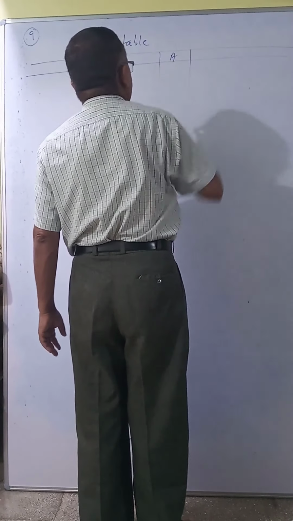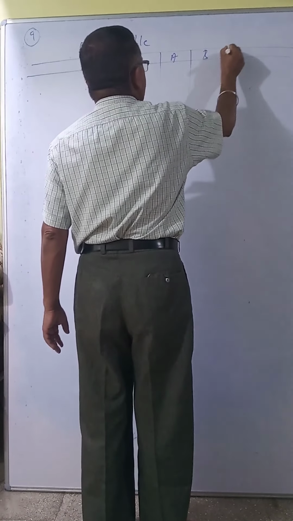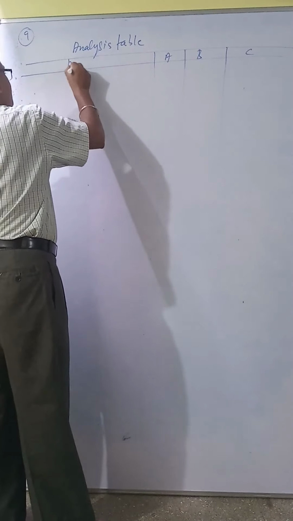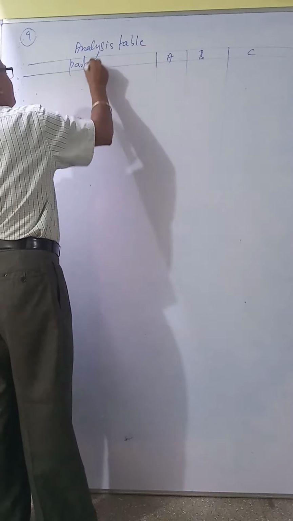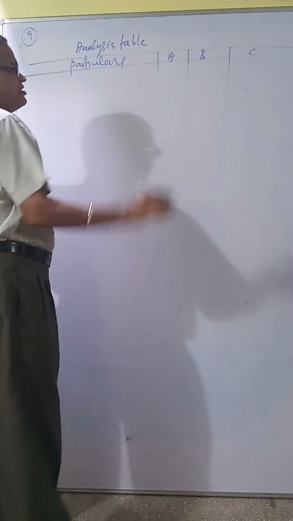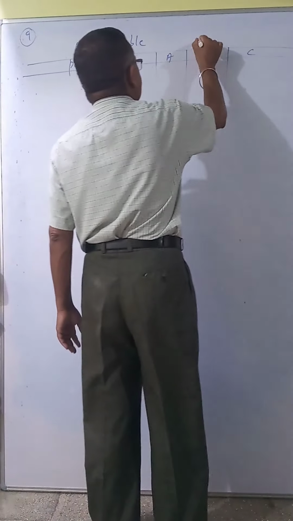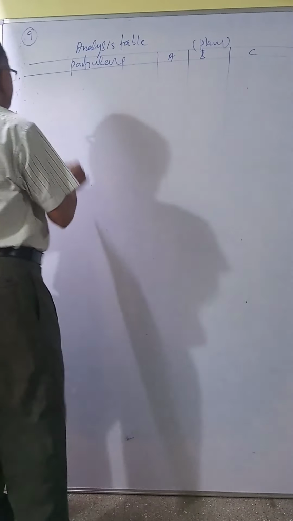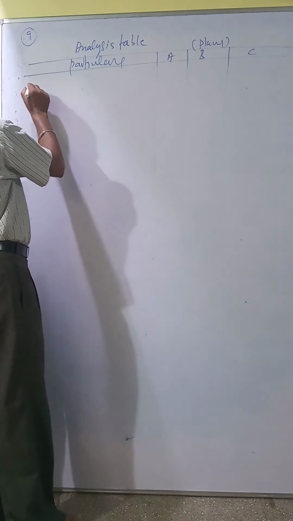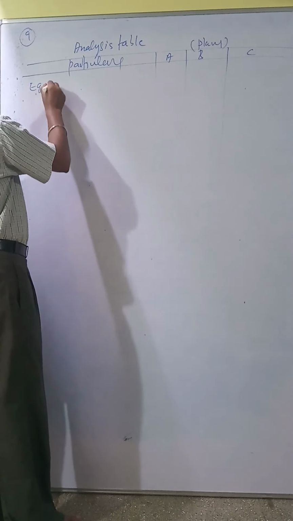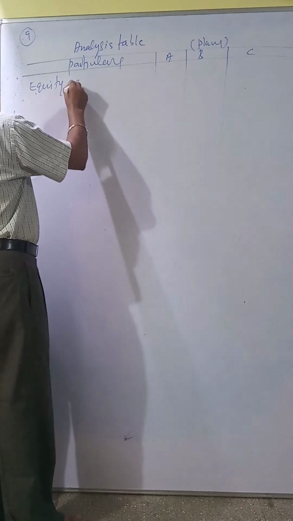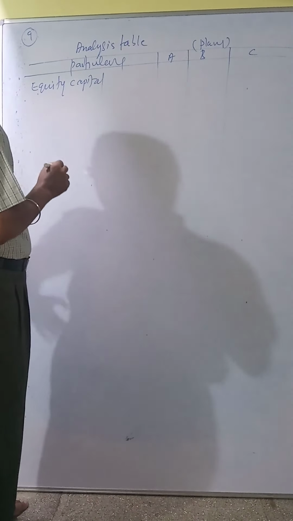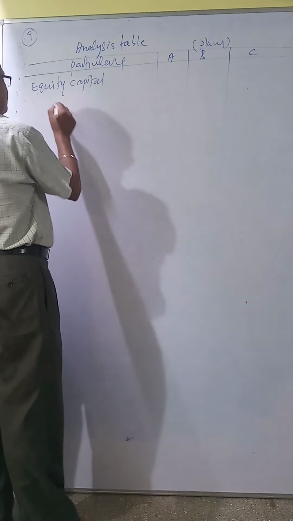A, B, C, three plans are given, so particulars, and the three financial plans A, B, C. First you have to take equity share capital. Equity share capital is given first as 100%.